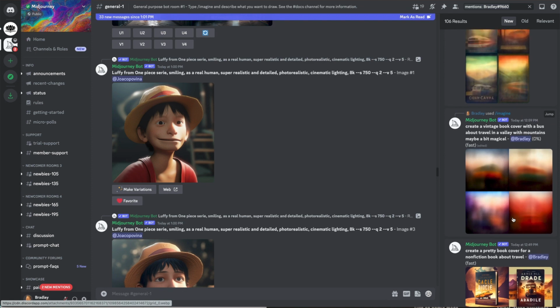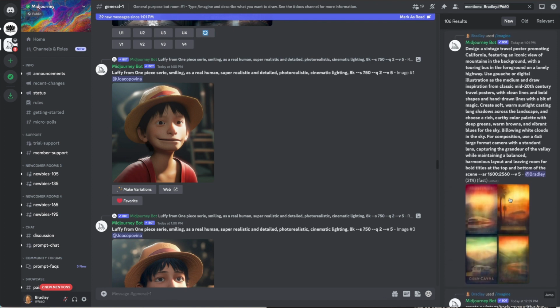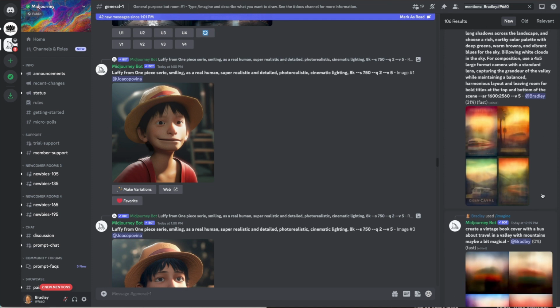Let's see how it's doing. Vintage book cover. Okay, here we go. It has started here. This is the one I just made. And then here is the 31% done one. That's the one with a whole bunch more text, right? Hand-drawn lines, soft, warm sunlight, right? So this is how it does its thing.